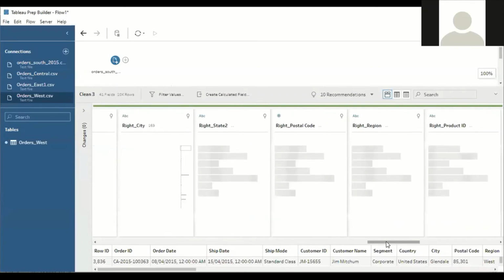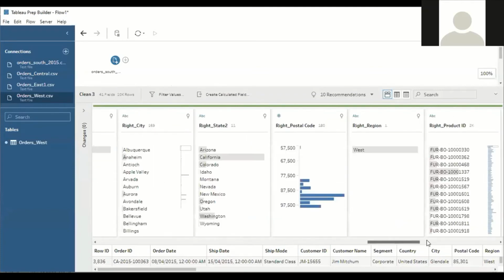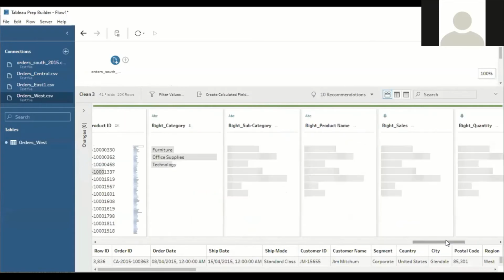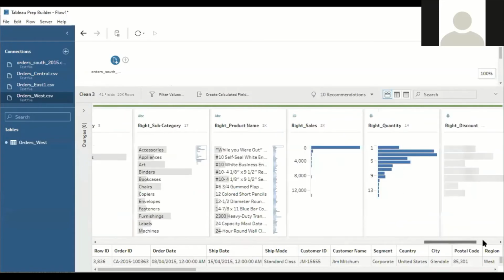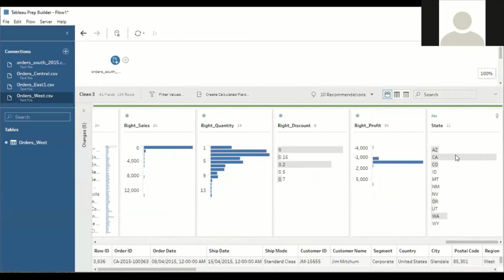Under the state field, all the acronyms, short forms are used. But if you compare this with the other files, they have used the full names of the states. AZ, CA, etc. So we have to manually correct and modify this.